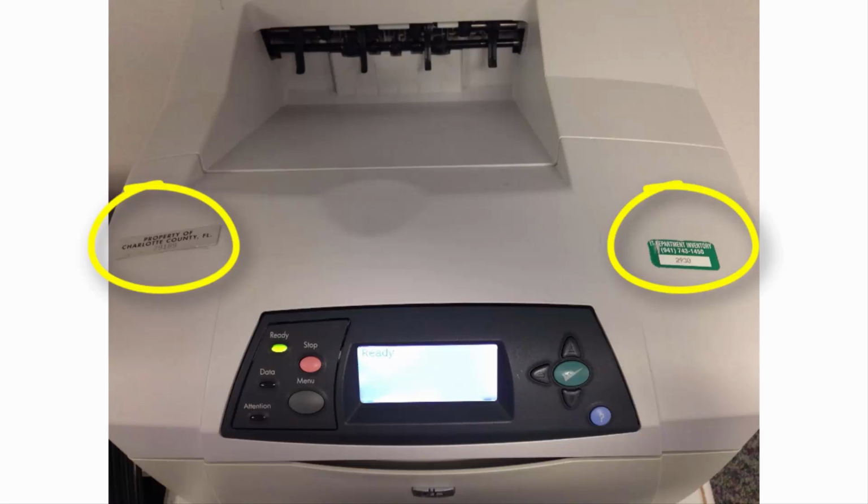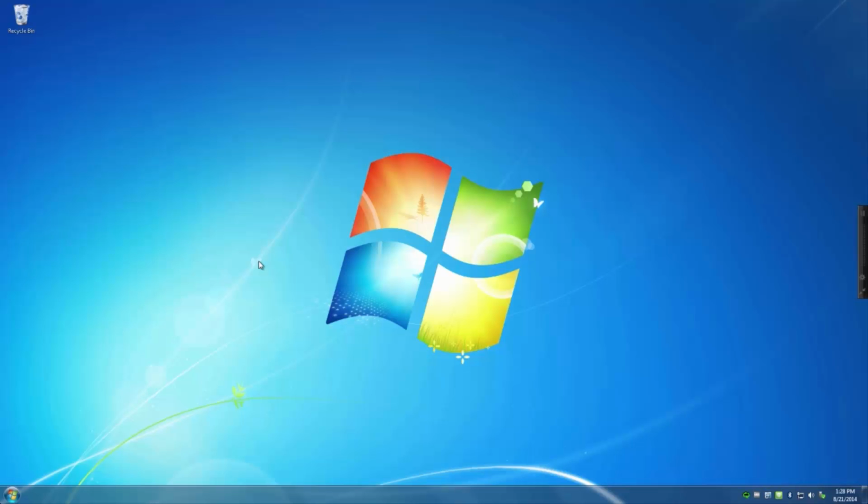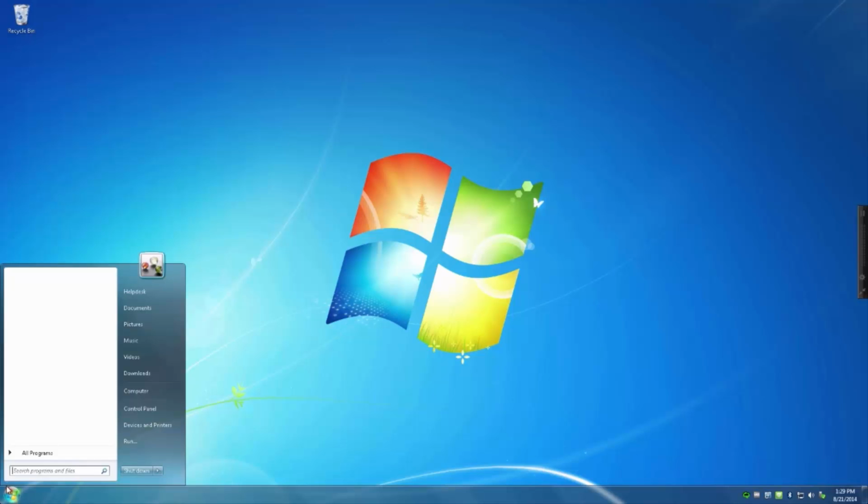First, you'll need to determine if there is a silver or a green inventory tag on the printer you want to connect to. Remember this tag number. Click the Start button in the lower left-hand corner of your screen.